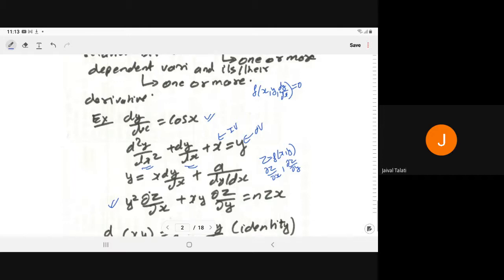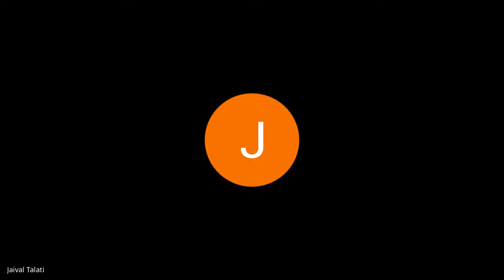Similarly, del z by del y represents the derivative of function z with respect to y, keeping x as a constant. So this is the ordinary differential equation.